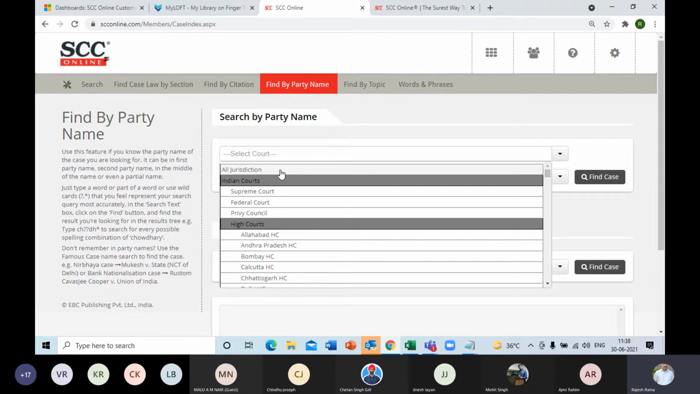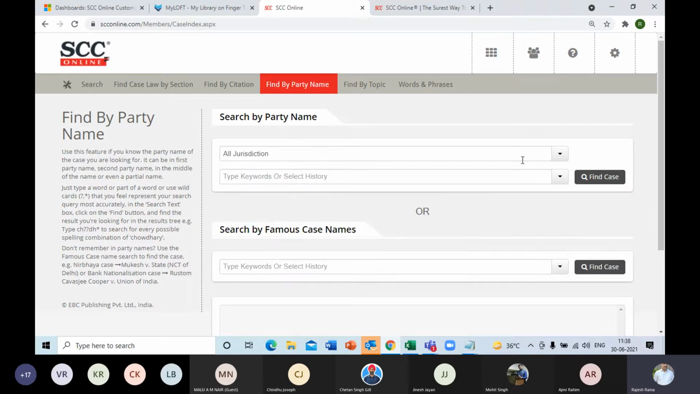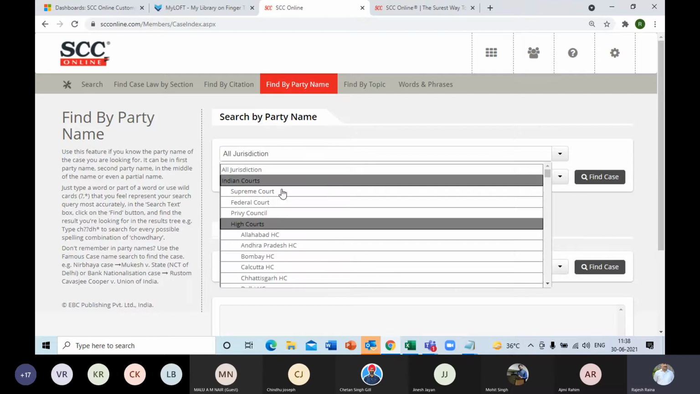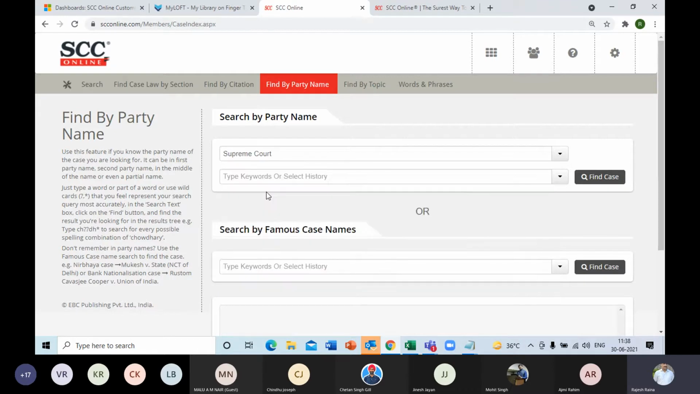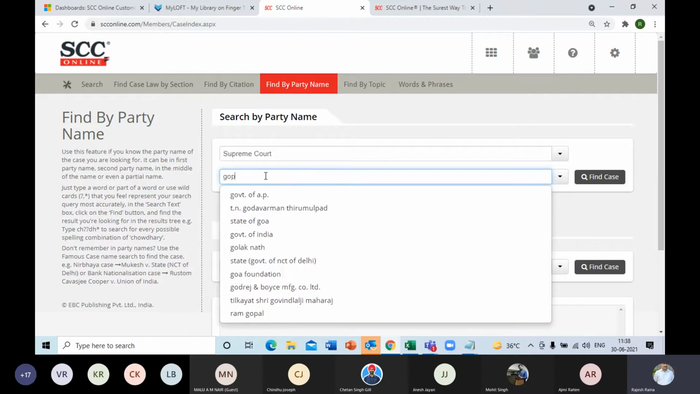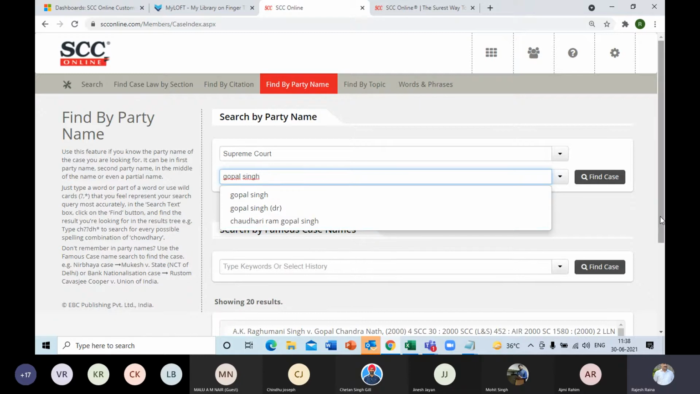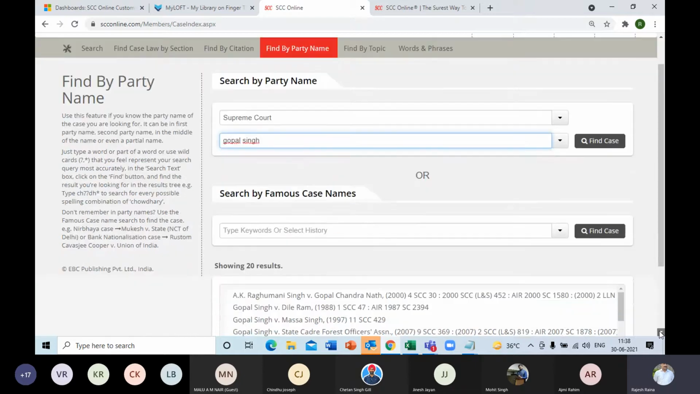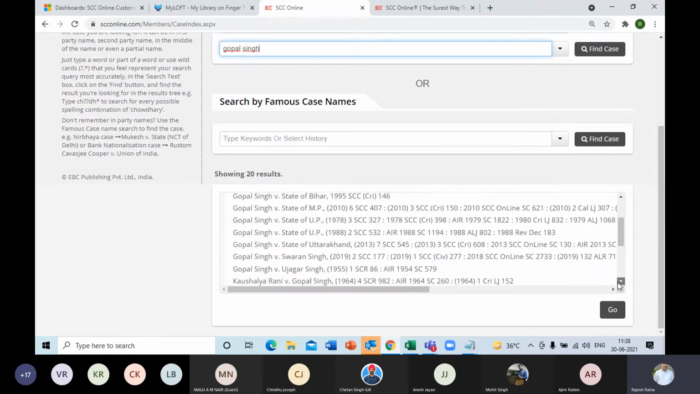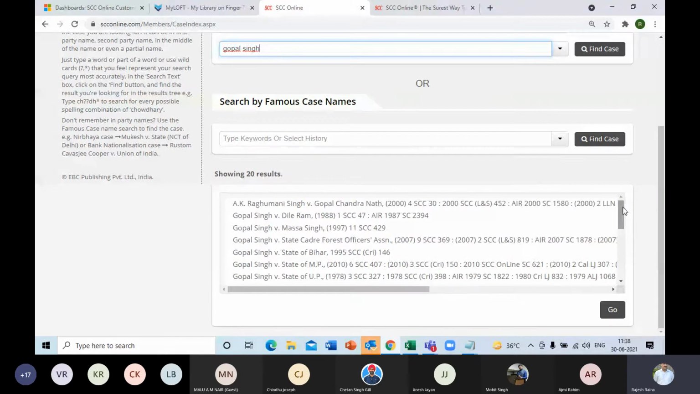All jurisdiction is to be used when you don't have the information, whether it's a Supreme Court or a High Court judgment. You can select that. It will search through the entire jurisdictions. If you are specific, you can select that, like in this case Supreme Court. And then if you have a very common name like say Gopal Singh, it will give you a huge list, isn't it? So among the list that you see in the bottom, it's very cumbersome or time consuming to figure out the one I am looking for.